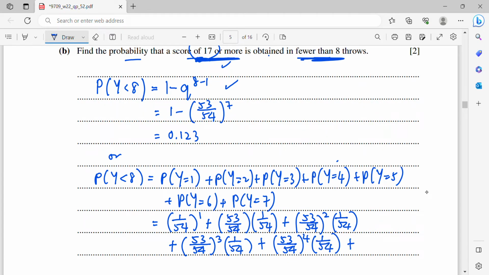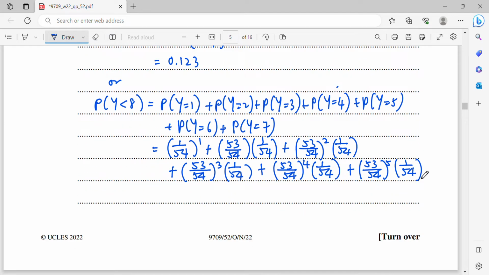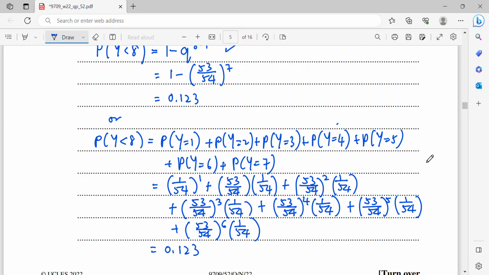Plus Y equals 6: the first 5 throws are failures, and then the last is a success. And the last, Y equals 7, means the first 6 throws are failures, then the last one is a success. When you use this method, you will get the same answer, 0.123. So we have two options to solve this question.